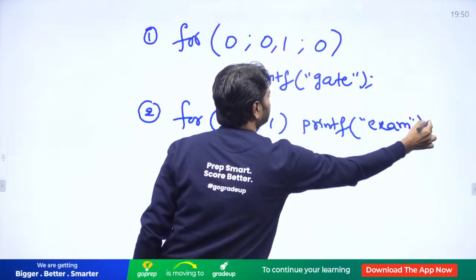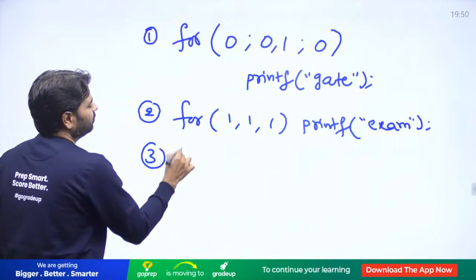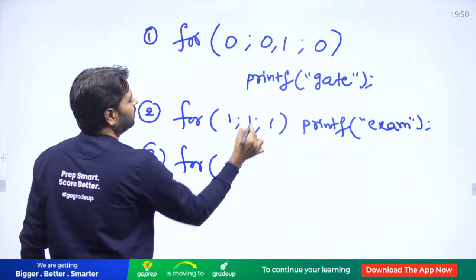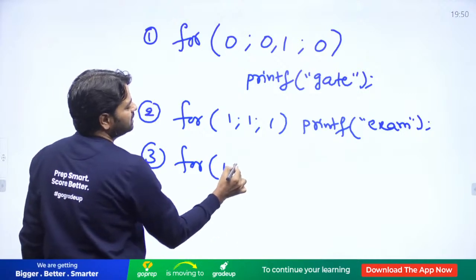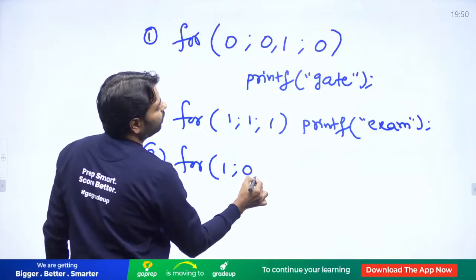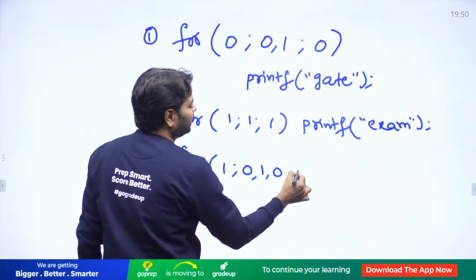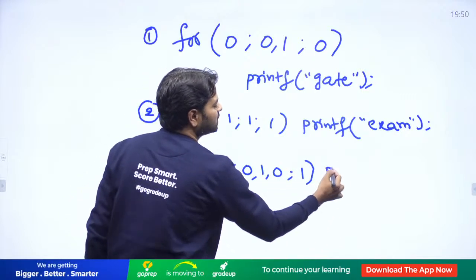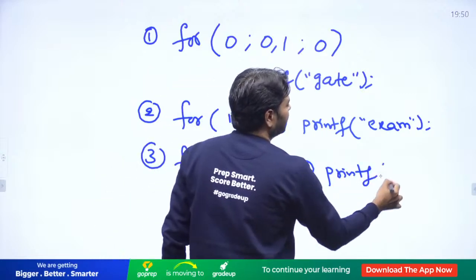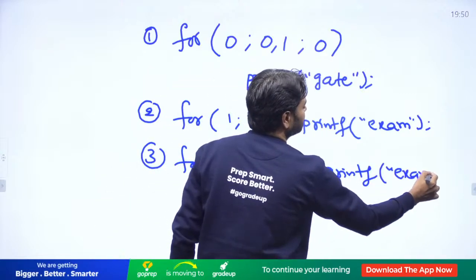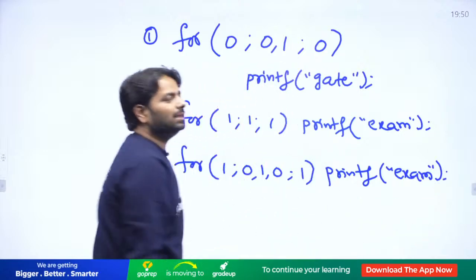Third, for 1 semicolon 0 comma 1 comma 0. Try to explain this one. Try to explain this one over answer. You will get the meaning of conditions. Tell me the answer now.